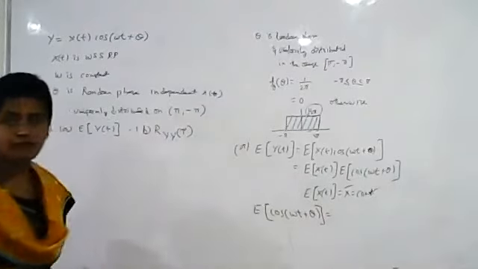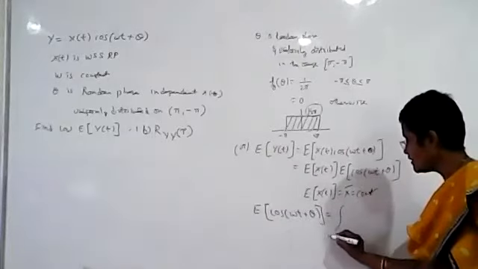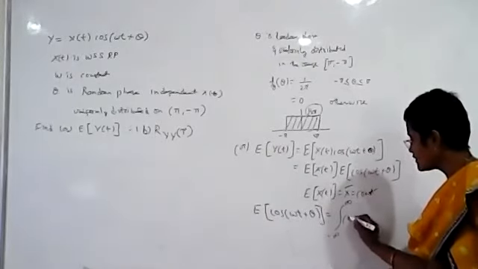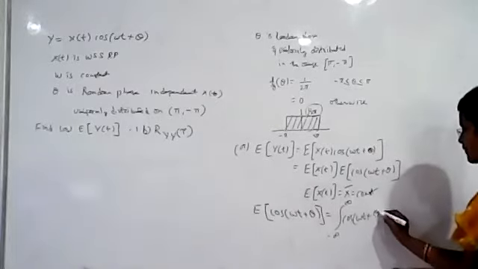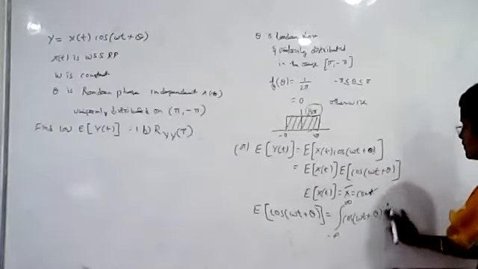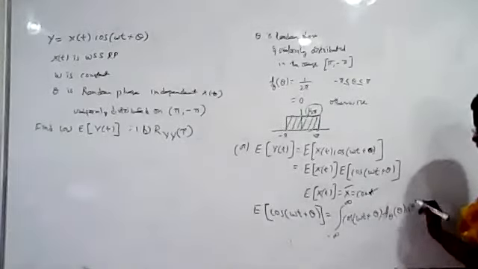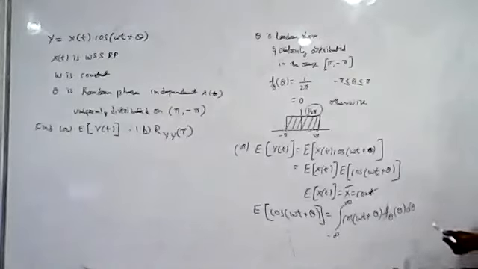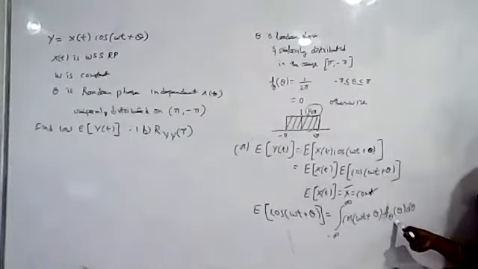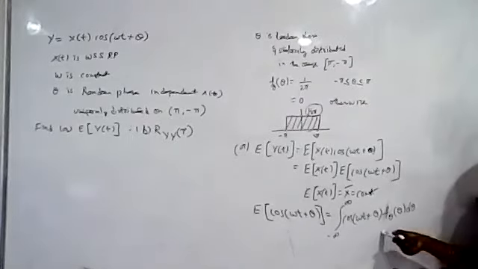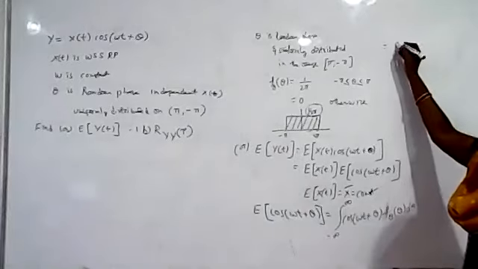Okay, so what is the formula here? The expected value formula is the integral from minus infinity to plus infinity of the random variable, cos of omega t plus theta, into the probability density function. What is that here? Theta is the random phase. Okay, theta is the random variable, so that is why we are doing integration with respect to theta.